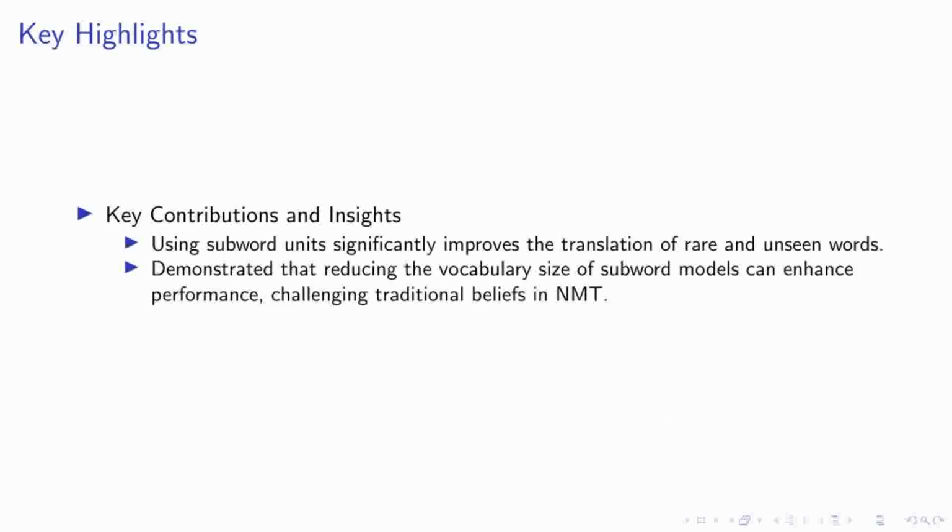Moving on to the key contributions and insights of our research, we've made significant strides in enhancing neural machine translation. A pivotal aspect of our approach involves the use of subword units, which has proven to significantly improve the translation of rare and unseen words. This method not only simplifies the translation process, but also ensures higher accuracy compared to traditional models that rely on large vocabularies or back-off dictionaries.